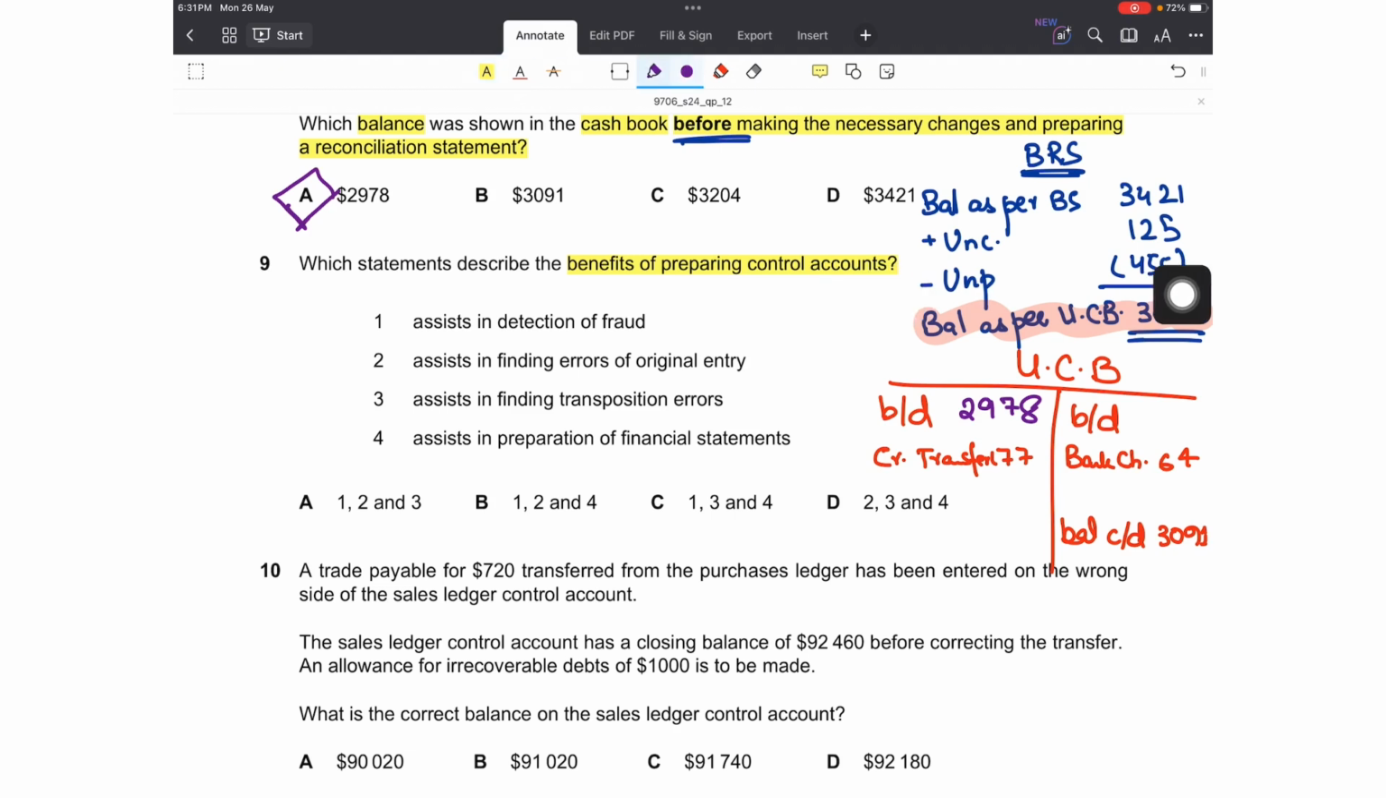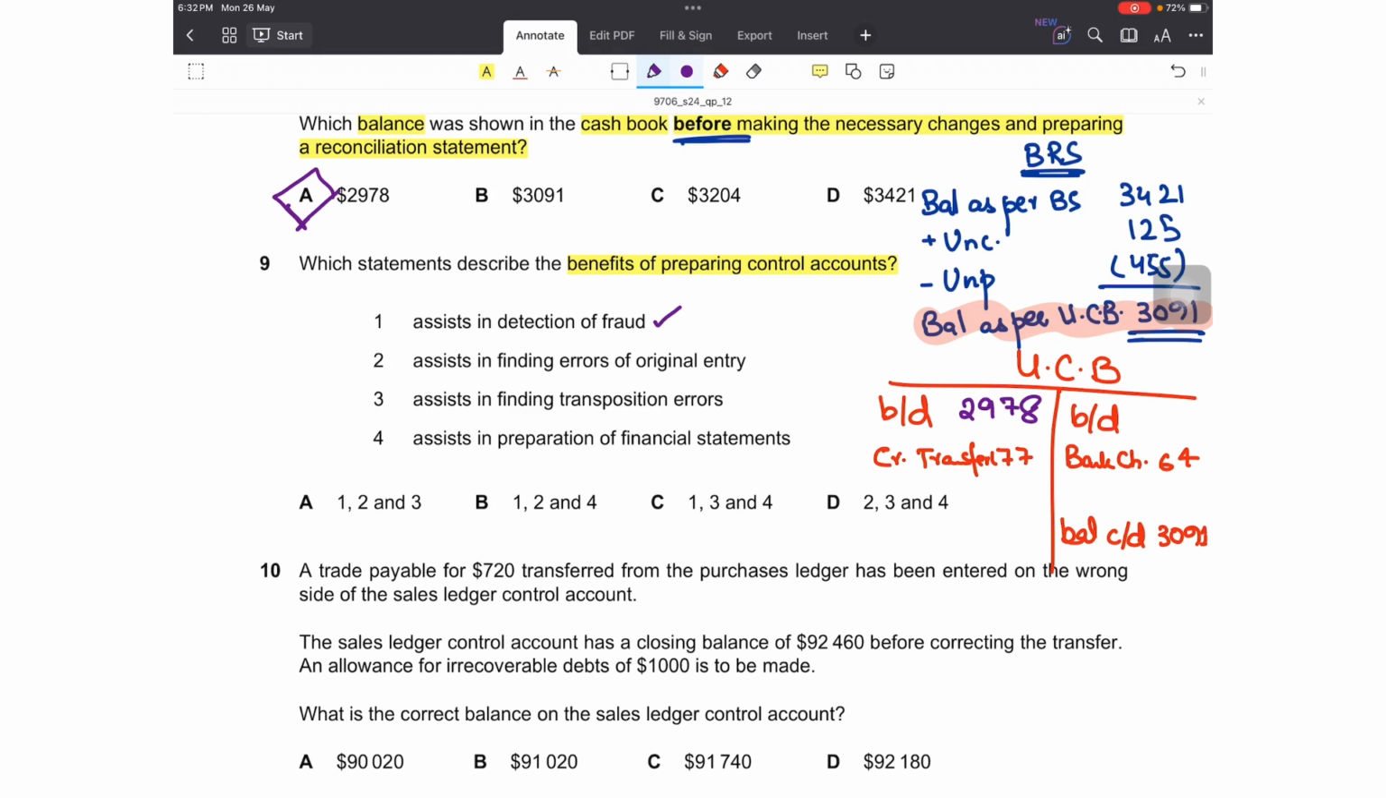The first is, it assists in detection of frauds. Yes, it does. Usually, the ones preparing the sales ledger and the ones preparing the sales ledger control account are two different individuals, so fraud can be detected.